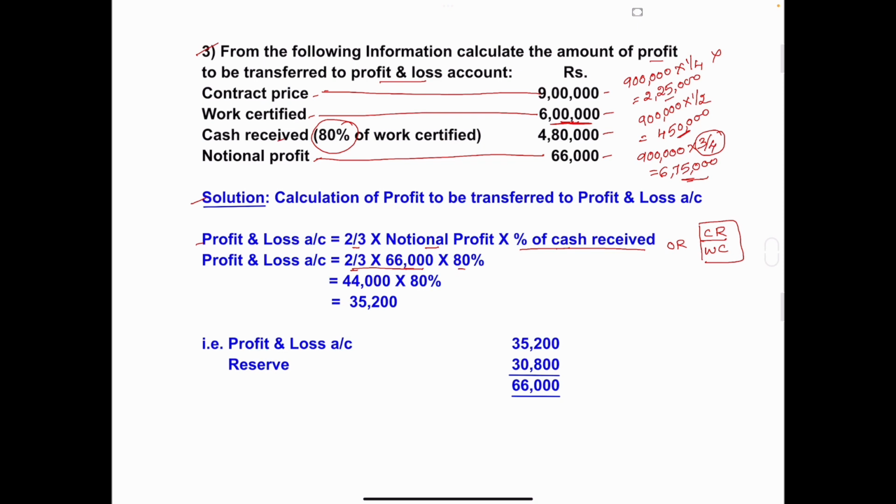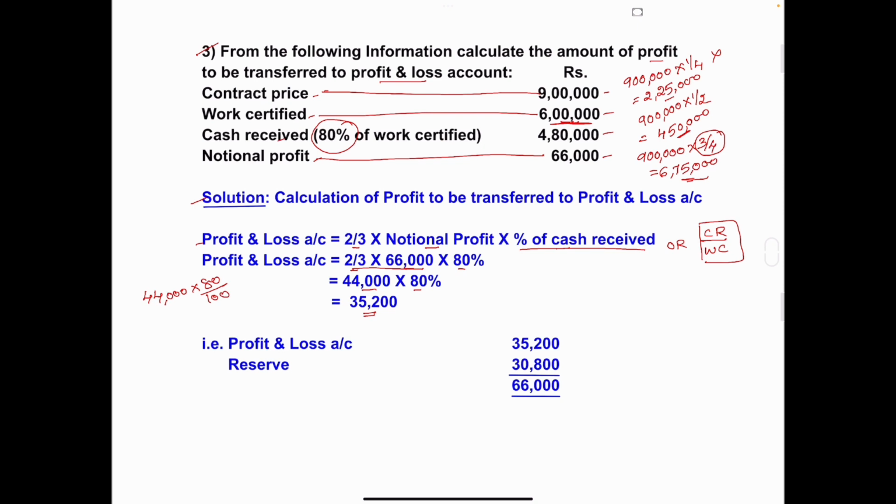66,000 into 2/3. You will get 44,000 into 80%. So directly you can take 80%. Otherwise, you can calculate like this also: 44,000 into 80 divided by 100. 44,000 into 80%, you will get 35,200.